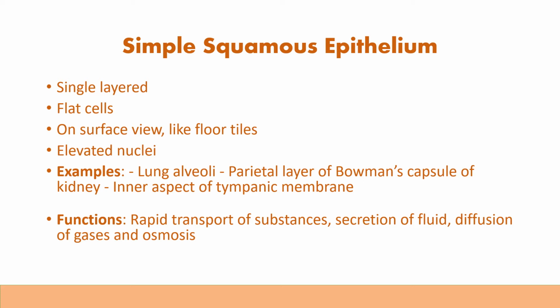Examples are the lung alveoli and the parietal layer of the Bowman's capsule of the kidney. The functions are rapid transport of substances, secretion of fluid, diffusion of gases and osmosis. These are the simple squamous epithelial functions.